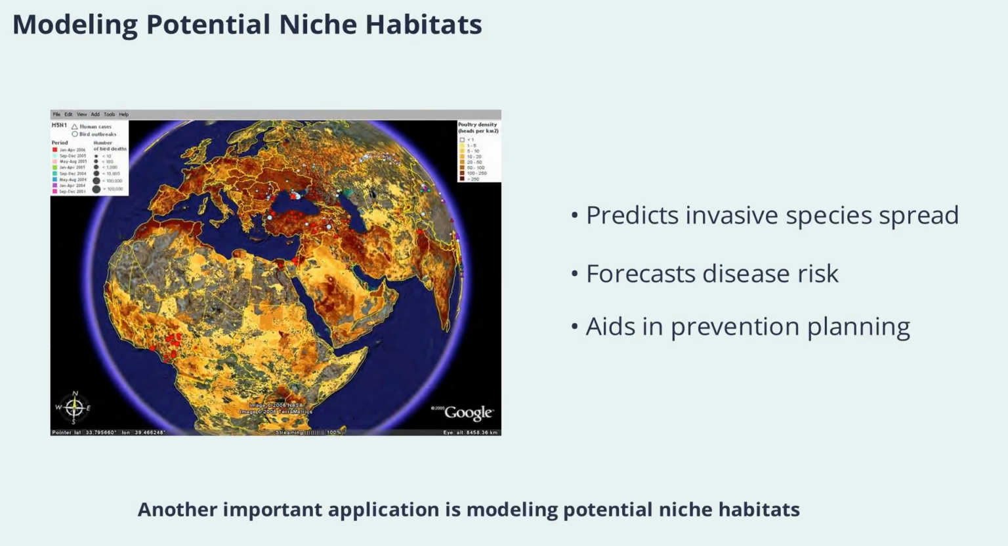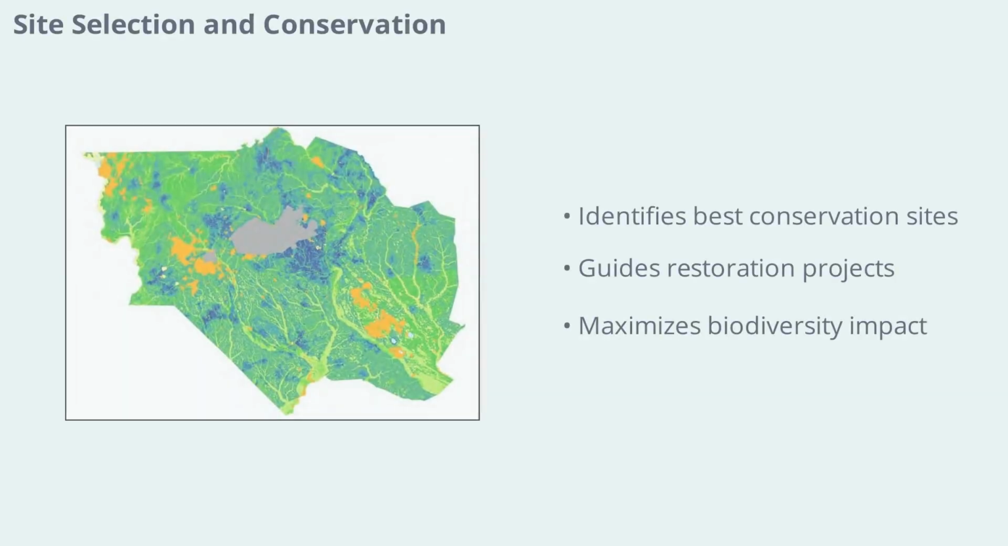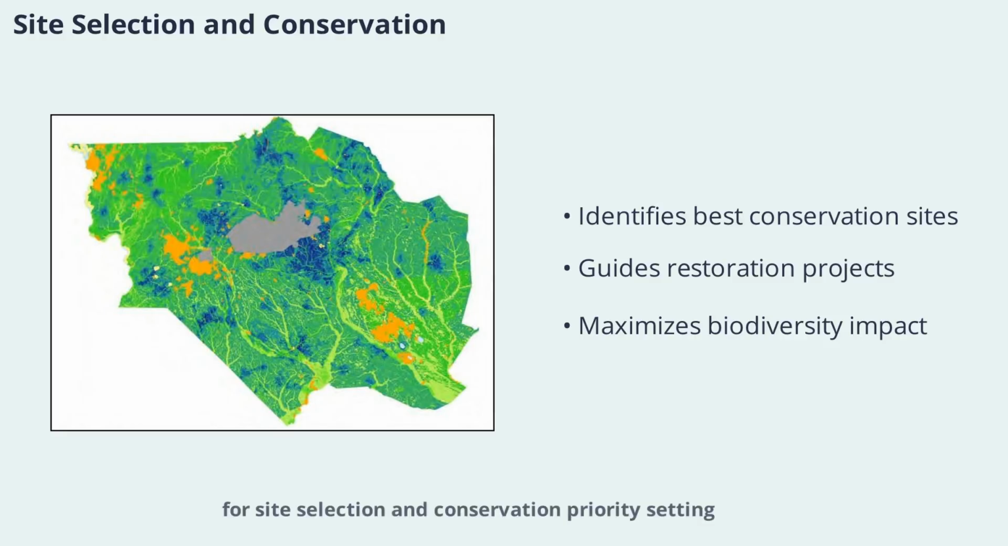Another important application is modeling potential niche habitats, especially for invasive species or diseases. By predicting where a harmful species might spread, managers can take preventative action. This approach is also used to forecast the spread of diseases under changing climate conditions, helping protect both biodiversity and human health. Ecological niche models are also used for site selection and conservation priority setting. By analyzing habitat suitability, scientists can identify the best locations for protected areas or restoration projects. This ensures that conservation resources are directed where they will have the greatest impact, supporting long-term biodiversity goals.